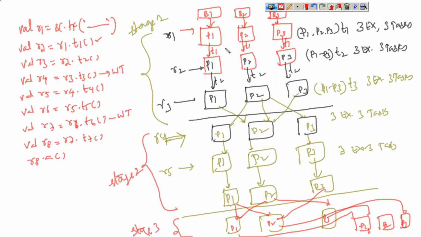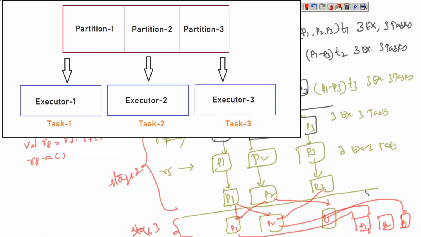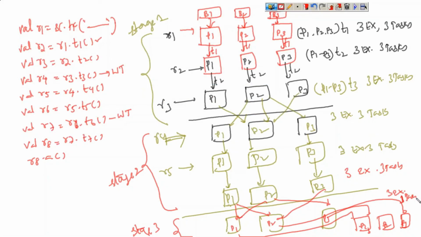So if you observe clearly here, as long as the transformations are narrow, they fall in the same stage. You can observe here, whenever shuffling happens, a new stage will be created. Okay, now this is the difference. For all these transformations, how many executors and how many tasks will be there? Three executors and three tasks. Why? Because we have three partitions. So the number of partitions will define the number of executors and number of tasks. That's it. This is called stages and tasks. Yes. Now let me write all this at once.